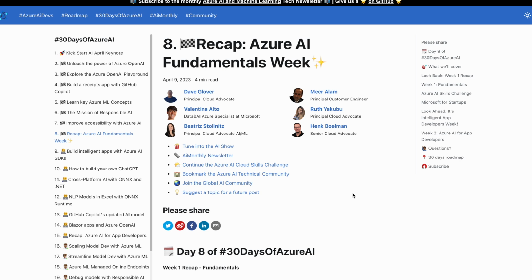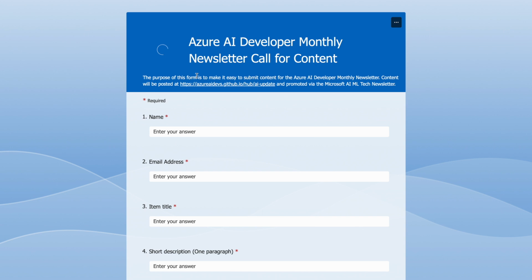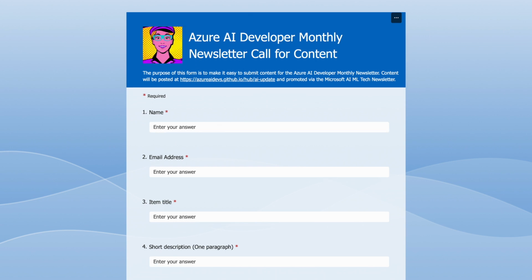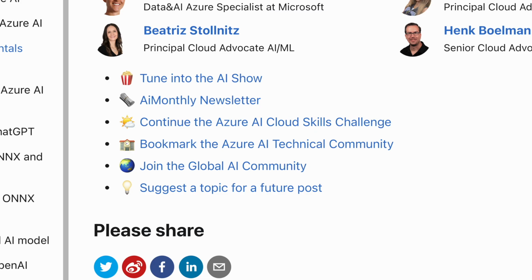I just want to add another point: this whole website, which gives the whole plan and information, is actually from Microsoft, and you can see their names here, and you can also follow them on LinkedIn to get more information. Also, if you want to suggest any topics, you can click on suggest topic and provide that information in Microsoft Forms, which is really interesting. And you can engage with the community as well, providing information and so on.